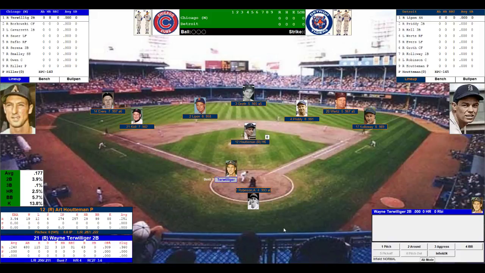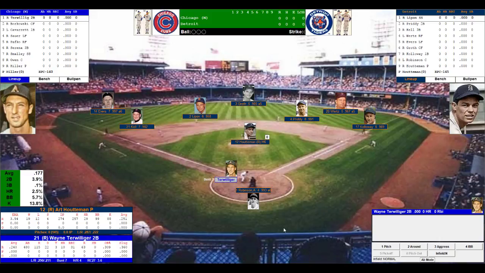This game will pit the number 2 Detroit Tigers of the American League against the number 7 Chicago Cubs of the National League. The Detroit Tigers finished second in the American League pennant race behind the Yankees, with 95 wins and 59 losses. The Chicago Cubs finished 7th in the National League, 64 wins and 89 losses. Again, this is bracket 2.